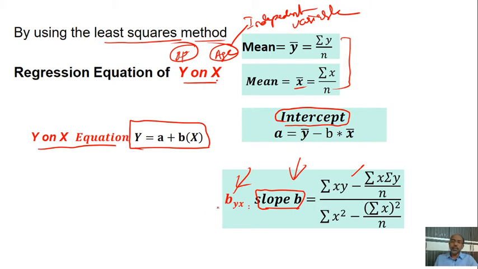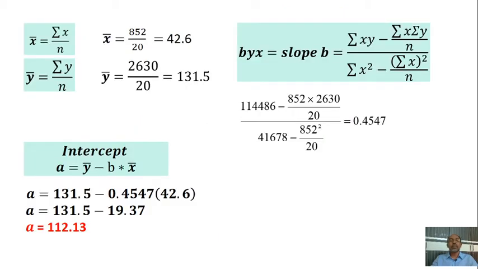If it is taken from the actual mean, the formula simply is b is equal to sigma xy divided by sigma x square itself. Okay, so now we'll go to the calculation part.